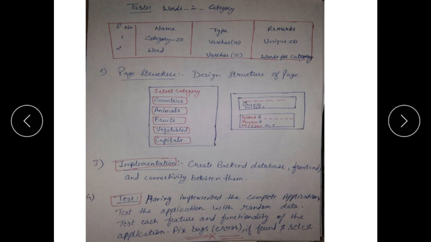Now there is page structure. Page structure means the design. For example, you are using the WhatsApp application. When you open your WhatsApp application, there are different tabs like chat, status, and call logs. So how to design the front end, or you can say the layout of an application, is discussed in this.